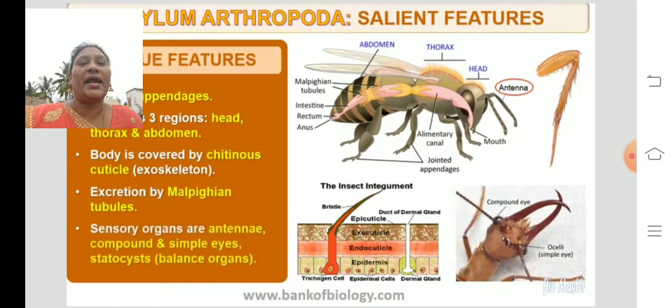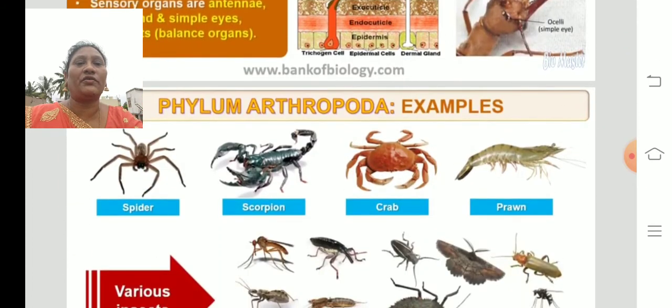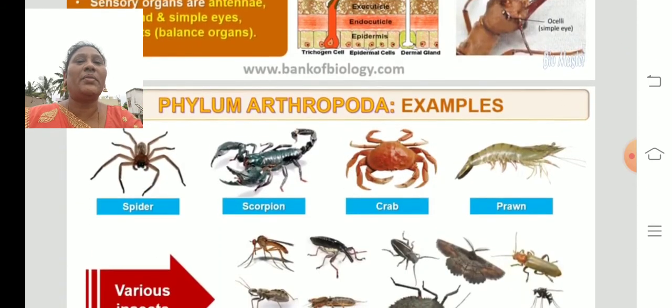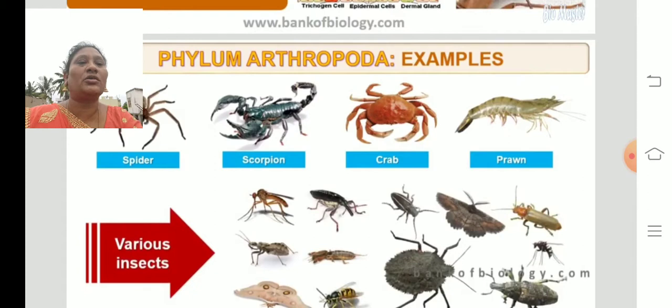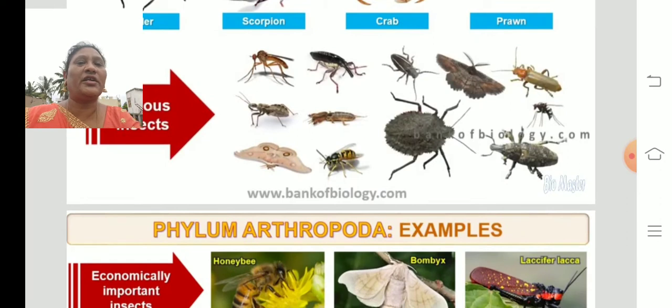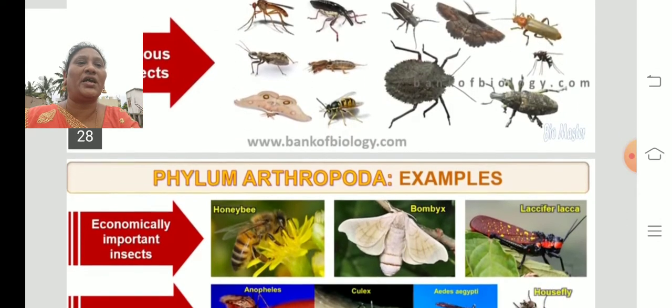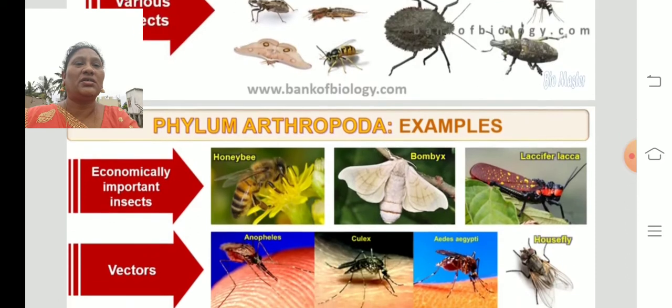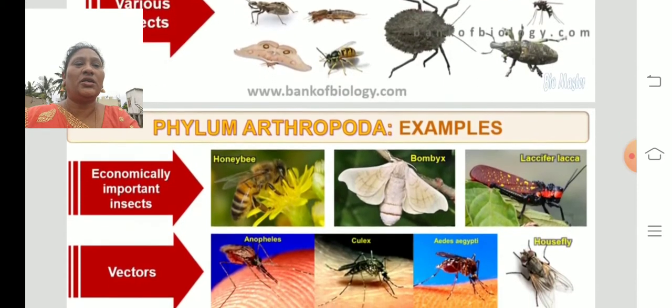Sensory organs are antennae, compound and simple eyes. You can find the antennae in the picture. Okay, children, so antennae, compound and simple eyes, statocytes and balance organs. These all are the unique features of this organism. You can find many examples: spider, scorpion, crab, prawns, various insects. These all are different types of insects. You can find butterflies, moths, cockroaches.